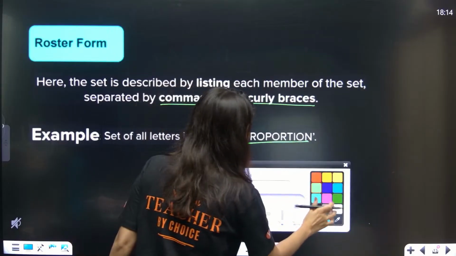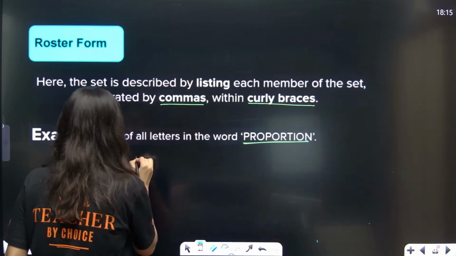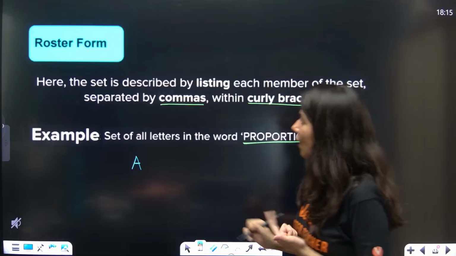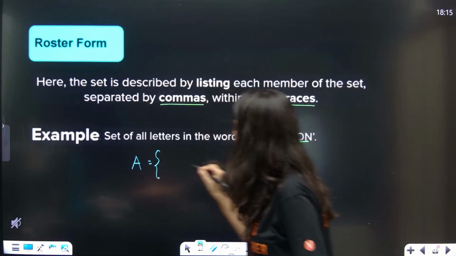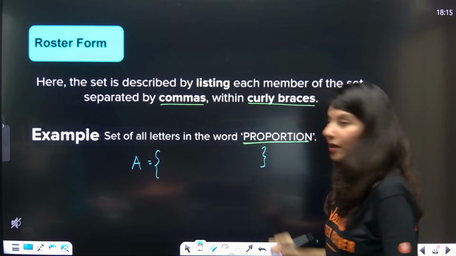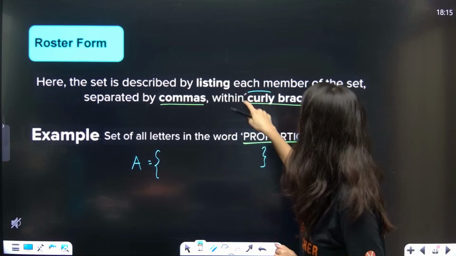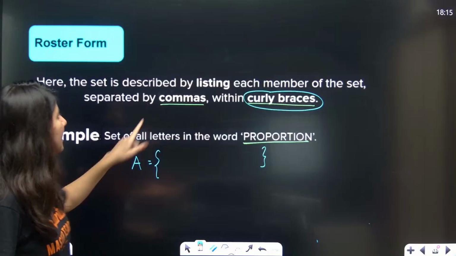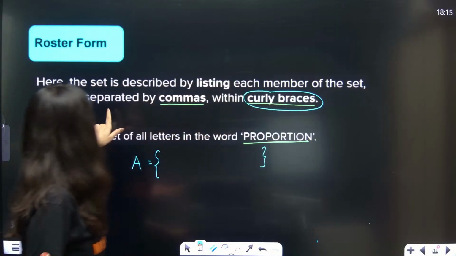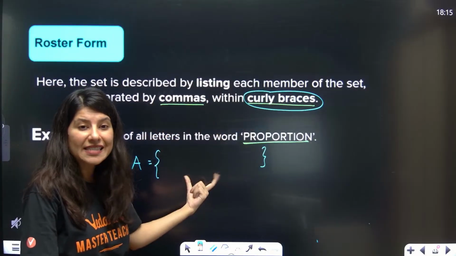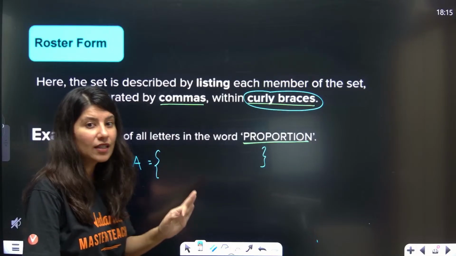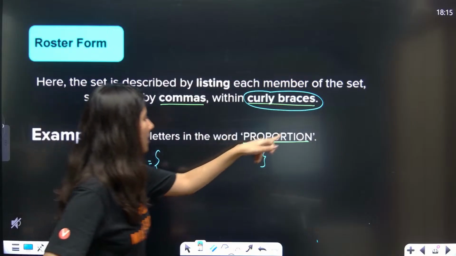So let us make a set now. Suppose I mention that set A is here. Now what is roster form? In roster form, your elements will be inside the curly bracket. That is the first thing. And listing each member of the set separated by commas inside the curly bracket, I am going to write all the letters used in this word.